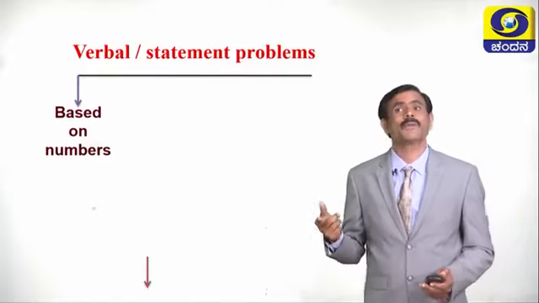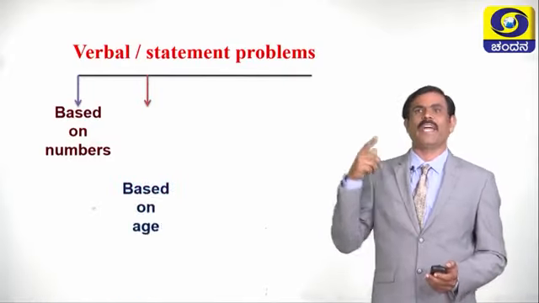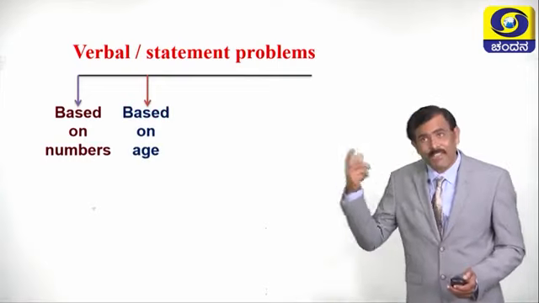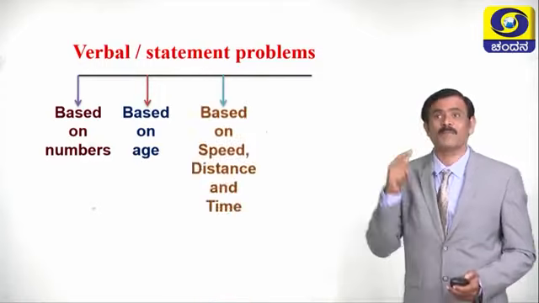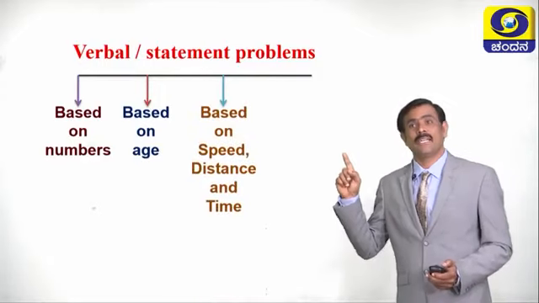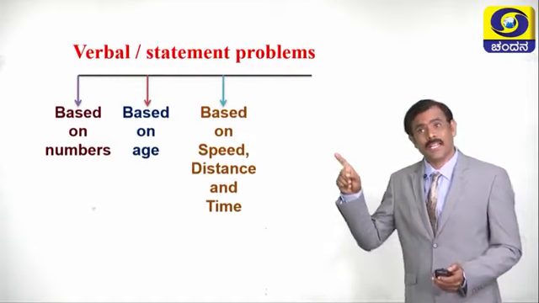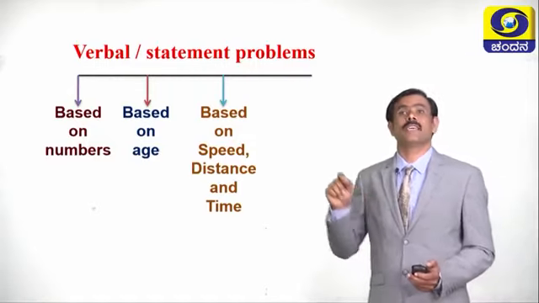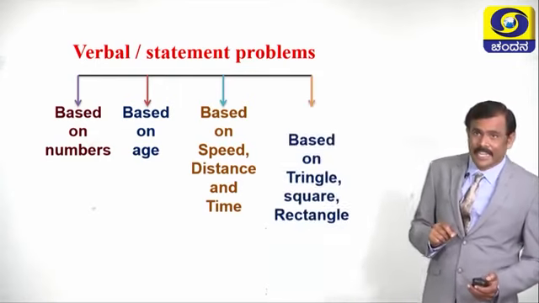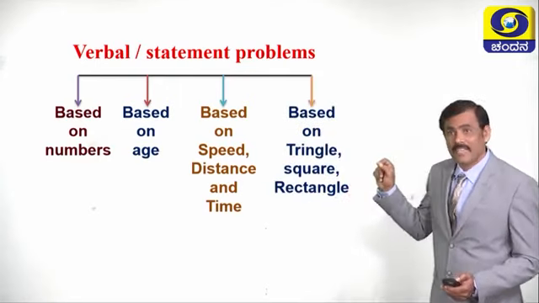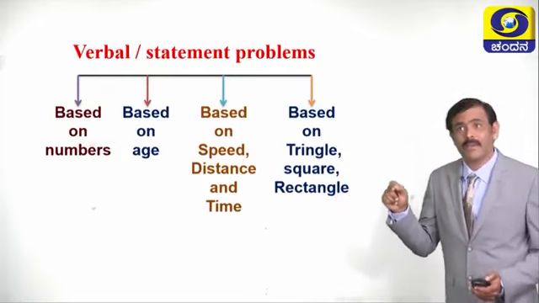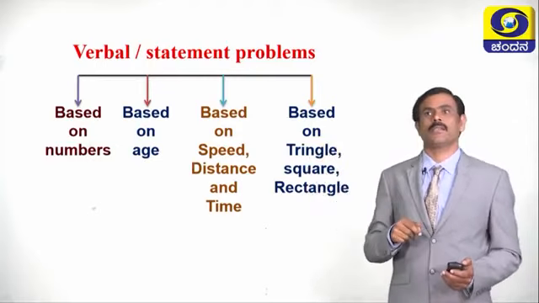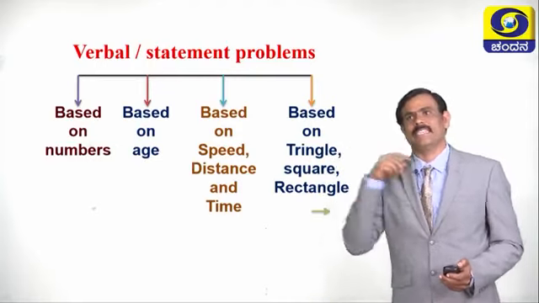The next type, even we can find the problems based on age. Even we can find the problems based on speed, distance and time, and even we can find the problems based on geometrical figures like the triangle, square, rectangle, etc. Even we can find the problems based on profit, loss, time and work, etc. Isn't it?